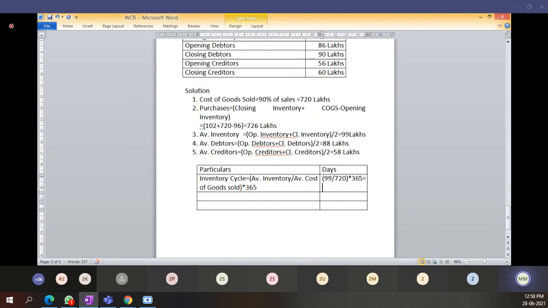So 50.187 days. Instead of 50.18 days, I will take 50 days. I am rounding off to the nearest figure.